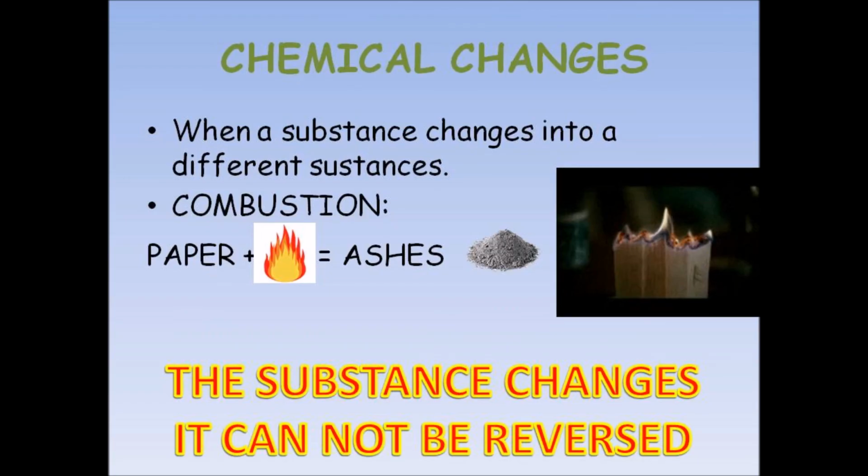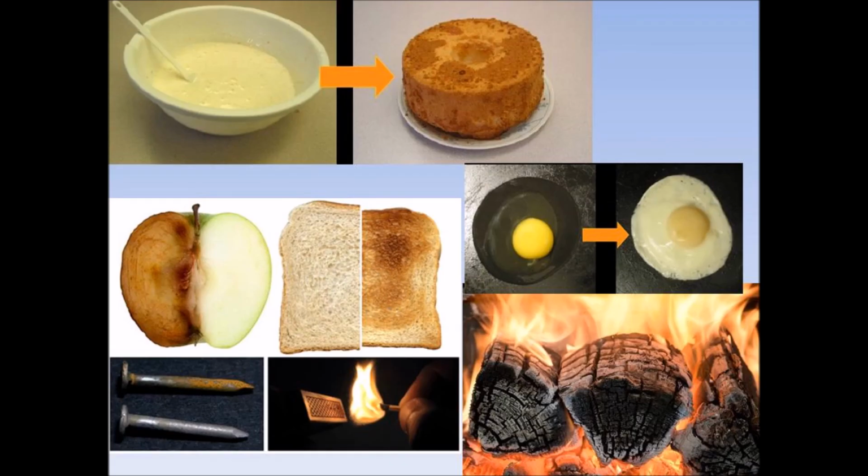On the other hand, we have chemical changes. Chemical changes are very different. In chemical changes, the substance changes all the time and it cannot be reversed. For example, when we cook a cake, we cannot get back to the milk or the flour.